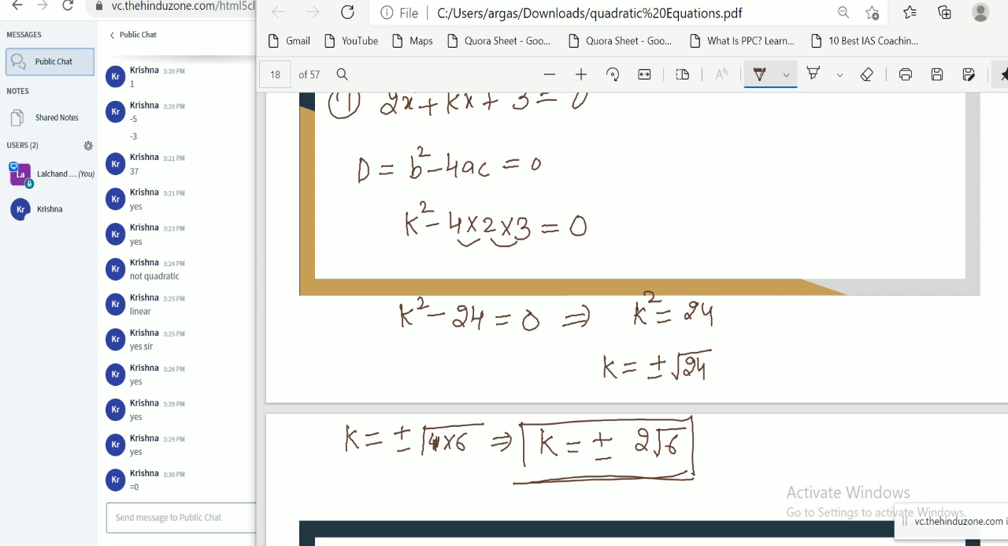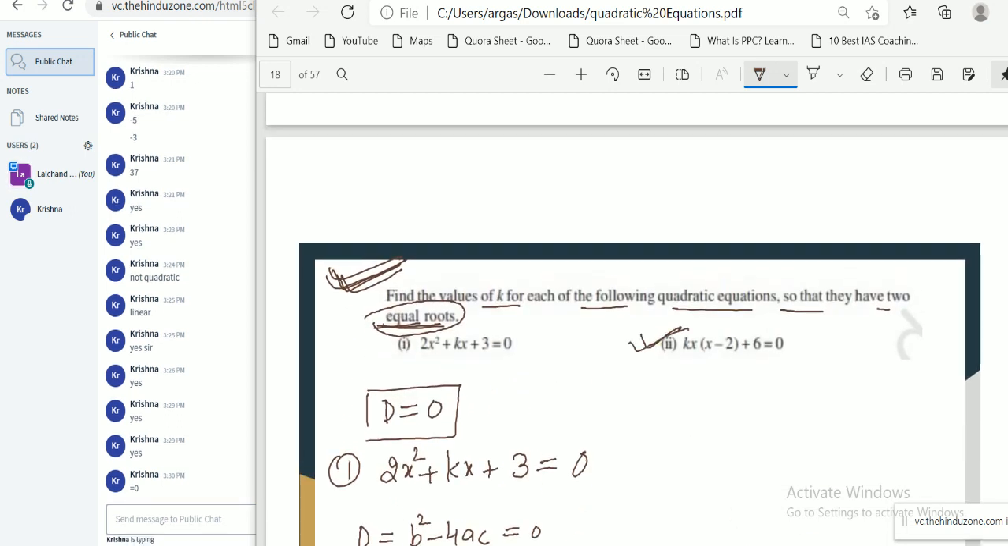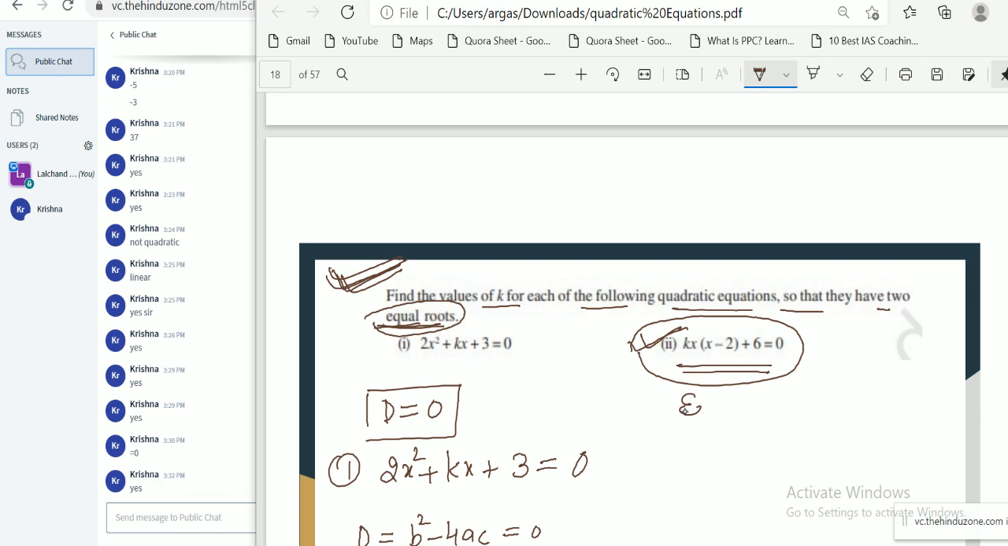Okay, can you simplify the second part? Can you simplify this second part now? Okay, so tell me the answer first. You have 1 minute. Just calculate and tell me the answer. Tell me the value of k if this equation has equal roots.